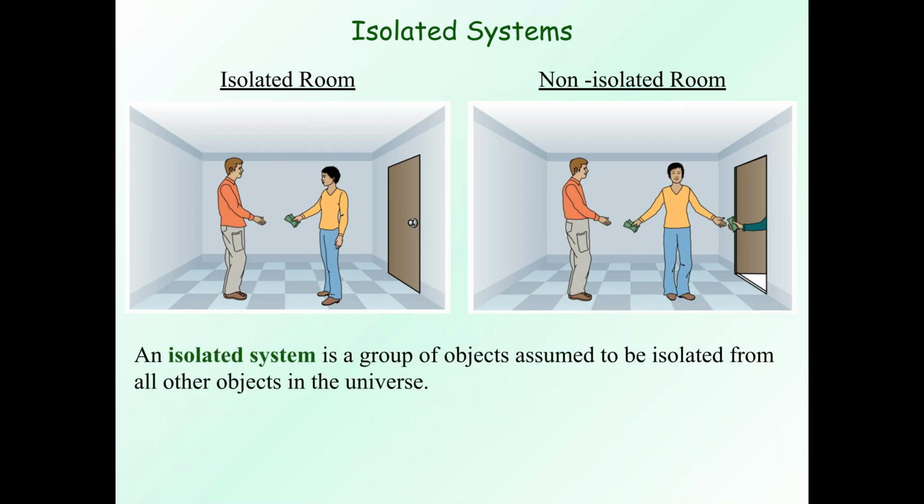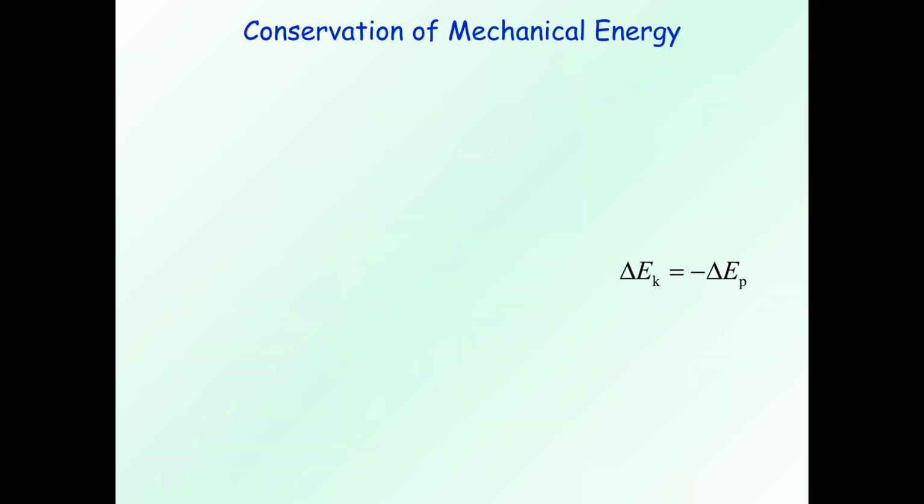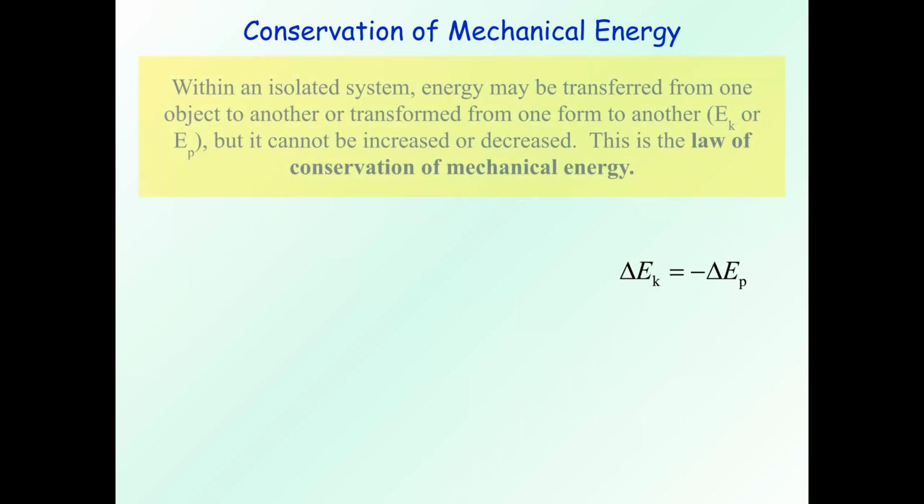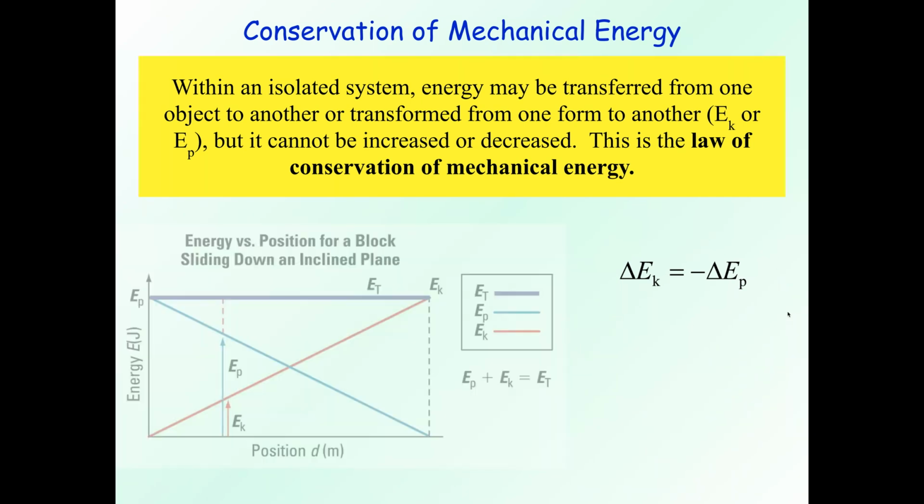So isolated system, a group of objects assumed to be isolated from all other objects in the universe. An isolated system is frictionless, so the mechanical energy remains constant. So the conservation of mechanical energy, within an isolated system, energy may be transformed from one object to another or transformed from one form to another. So changing from kinetic energy to potential or the other way around, but it cannot be increased or decreased. So this is the law of conservation of mechanical energy. And we really focused on this in our last section.